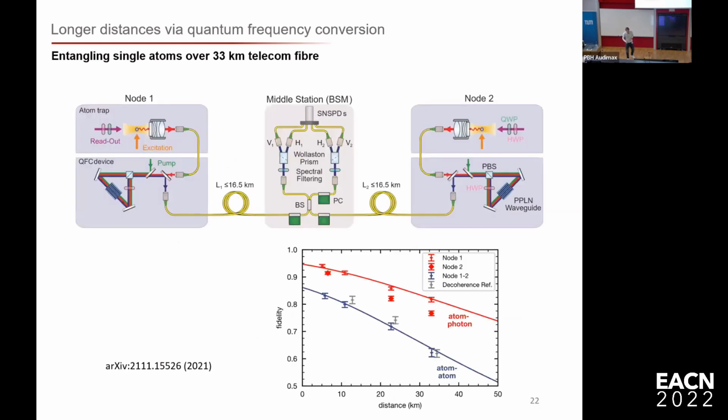So this you have already seen. What we implemented in both our nodes is such a quantum frequency conversion device. The next goal is to really move one of our nodes further away. But for now, we were able to introduce fibers on spools and go up to 33 kilometers of fiber spools between the two nodes.